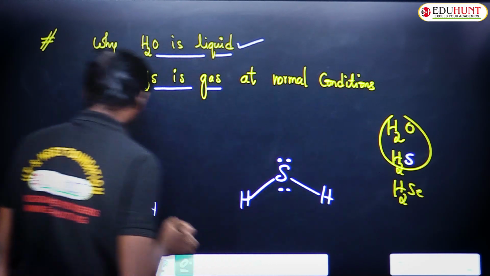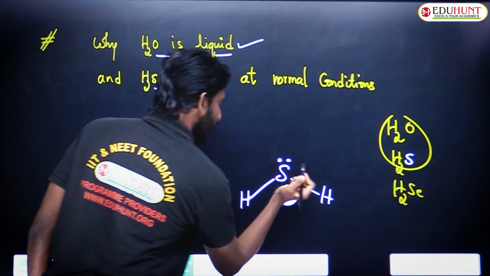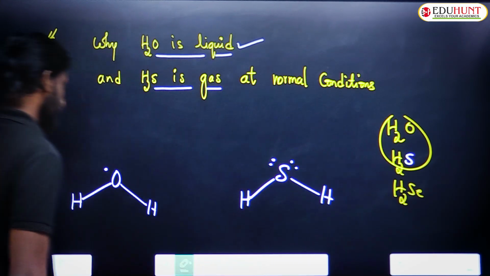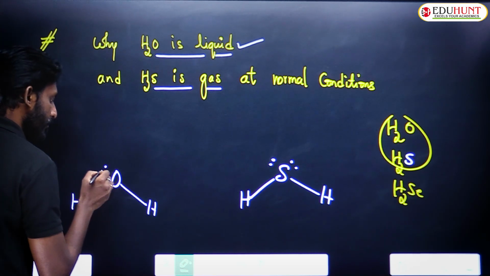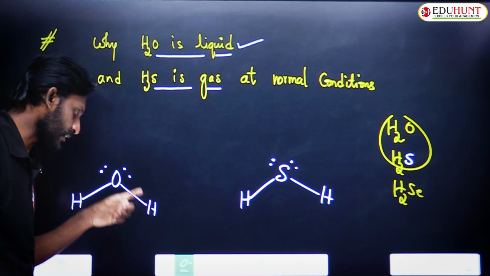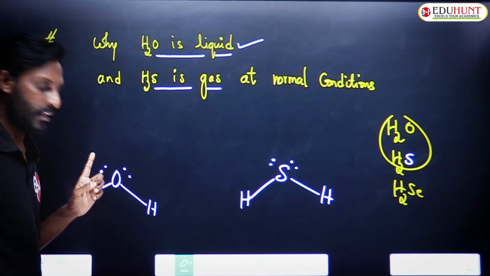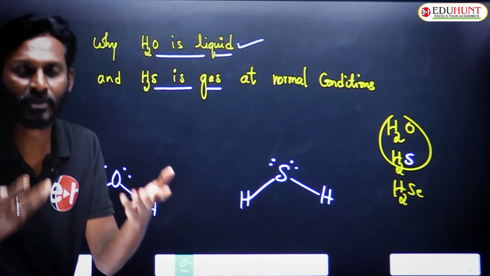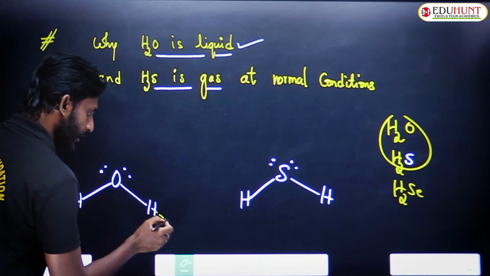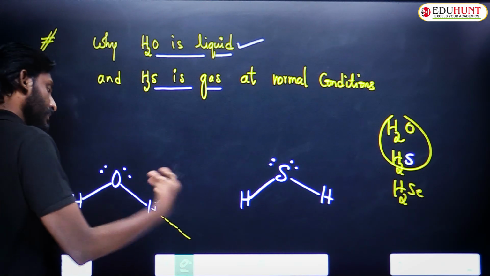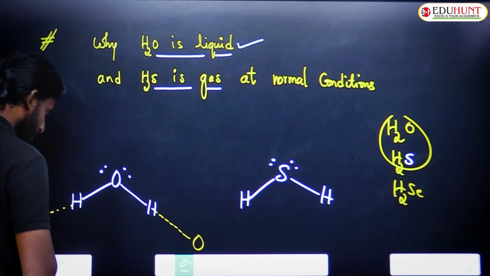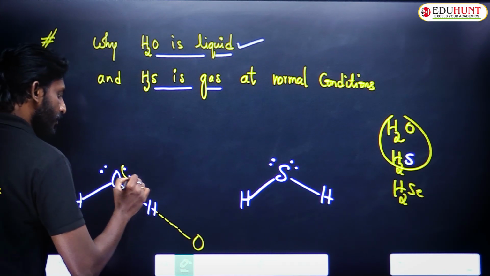You can place these lone pairs at any positions, but what makes it different? When hydrogen is present on oxygen, there is hydrogen bonding. This hydrogen can form a hydrogen bond with another oxygen, and this one can form a hydrogen bond with another oxygen.